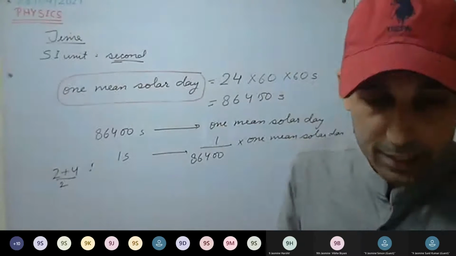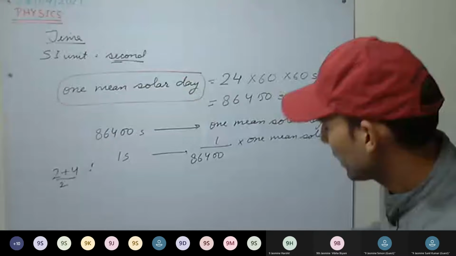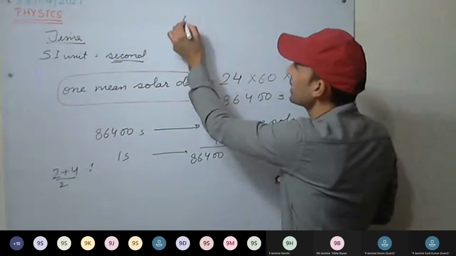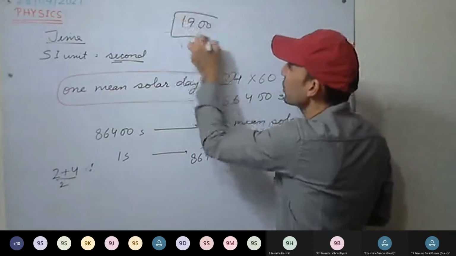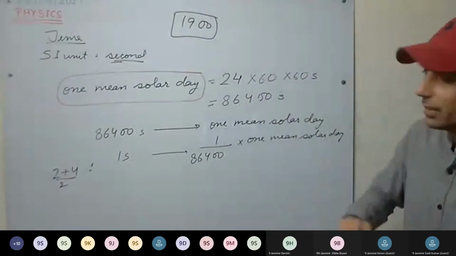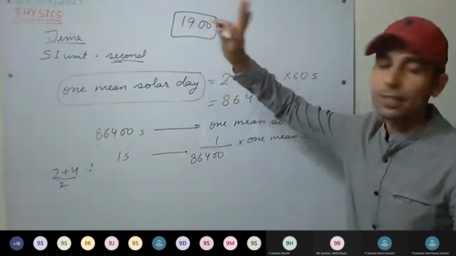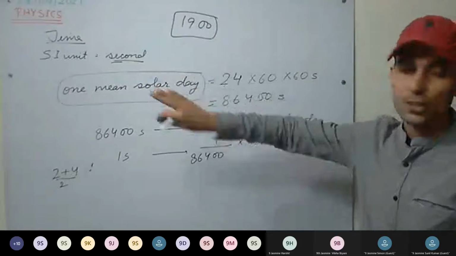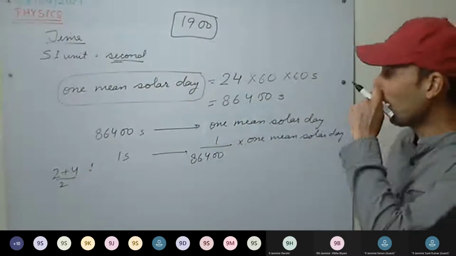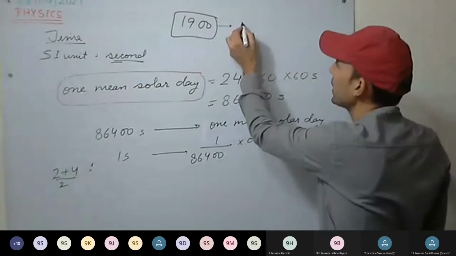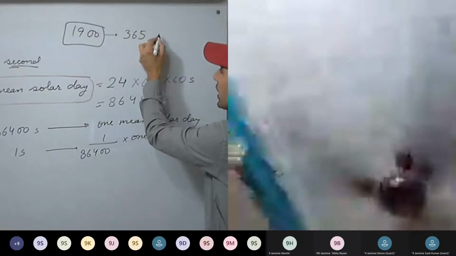So in 1956, they took 1900 as the base year. That is, they will consider this year for calculation of time. Now, in this year, how many days were there? 365 days.